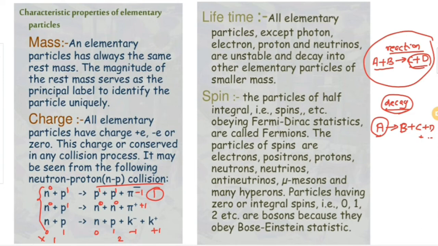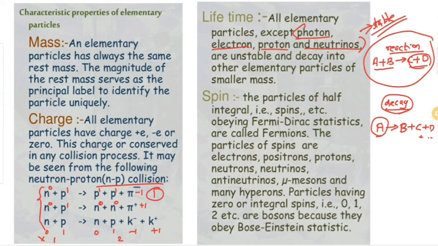So the next property of elementary particles is lifetime. All elementary particles except photon, electron, proton and neutrinos are unstable. That means only photon, electron, proton and neutrinos are stable elementary particles. Except for these particles, all the elementary particles are unstable, so they will decay rapidly into other elementary particles of smaller mass. Usually, an elementary particle of heavy mass will decay into other elementary particles of small mass. That is the usual procedure.